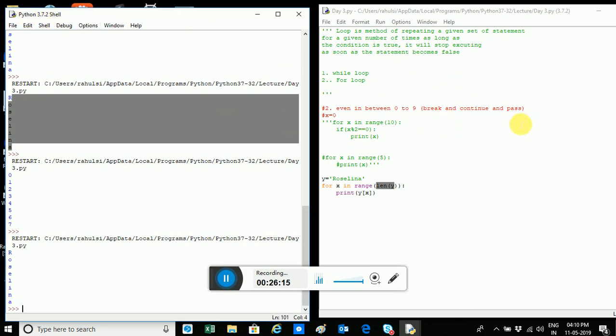Continue is to jump over the rest of the steps that come after it within a for or a while statement. It will go back to the condition part of the loop statement, which includes both while and for. If the condition is true, it will execute. If it is false, it will not. Break is when we want to come out of the loop. Also we learned about exit. That statement or function will completely exit the program. It will kill the program in between and come out.